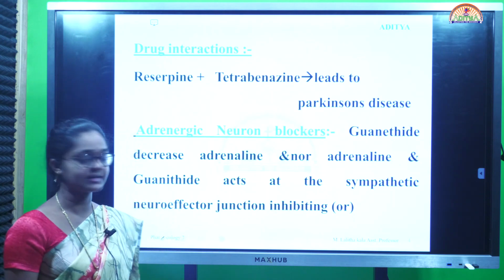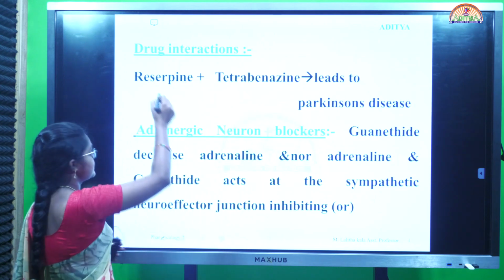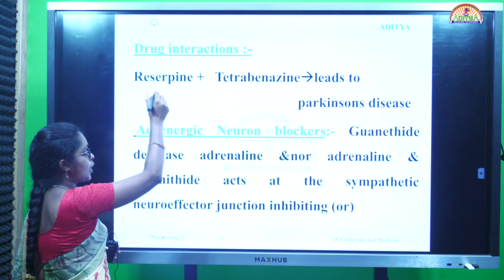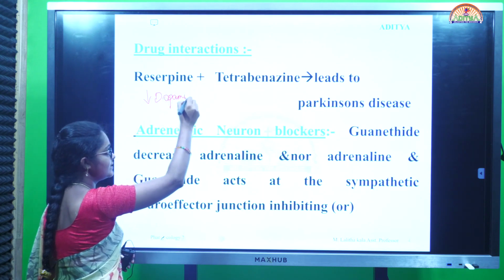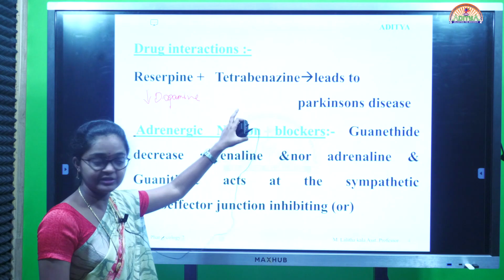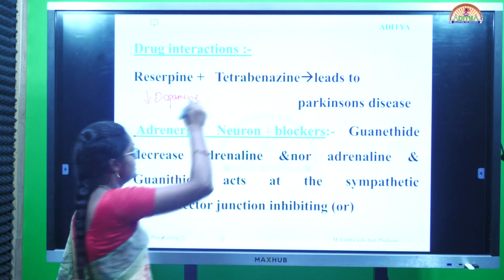Next, coming to drug interactions. Reserpine along with tetrabenazine: these drugs decrease the dopamine levels. Reserpine decreases the dopamine levels, whereas tetrabenazine is used to treat Huntington's disease.